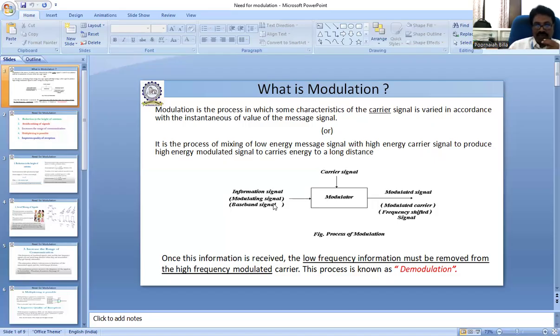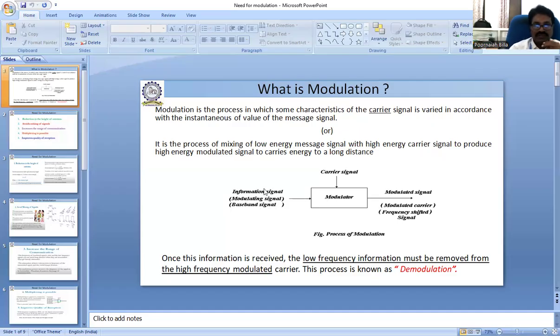At the receiver, the demodulator is very important for extracting the original message signal from the modulated signal. In the demodulator, the high frequency carrier signal is removed and only the original message signal is processed. The original message signal is then delivered to the users.